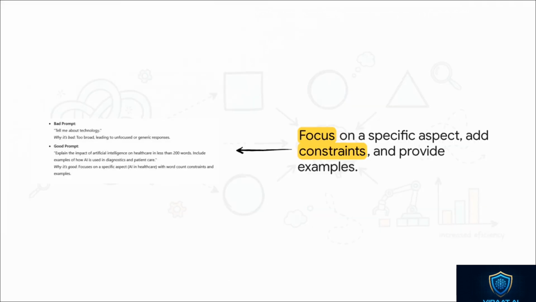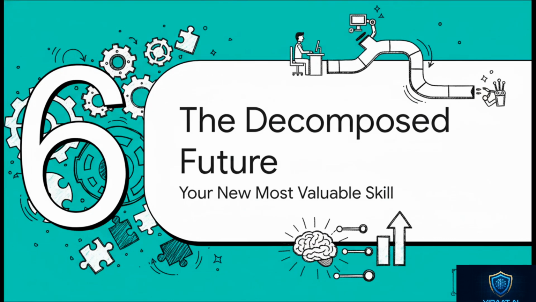This principle applies to absolutely everything. A prompt like, tell me about technology, is just way too broad. But a better prompt focuses on a specific aspect, like AI in healthcare, adds constraints like a word count, and asks for specific examples. It's the exact same technique. Break it down.